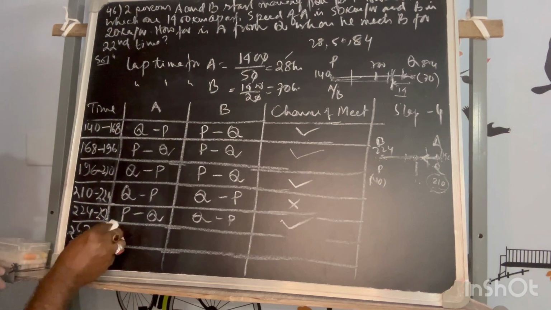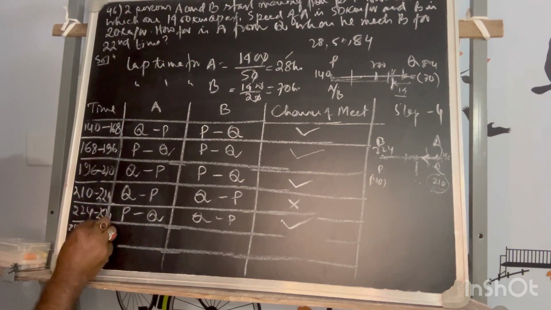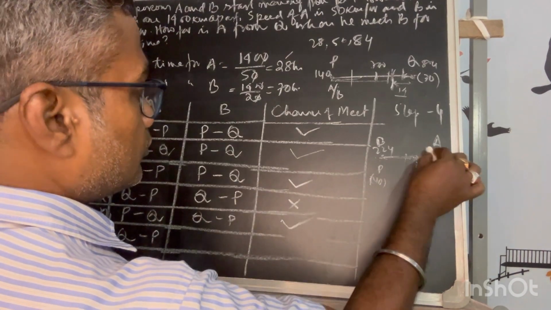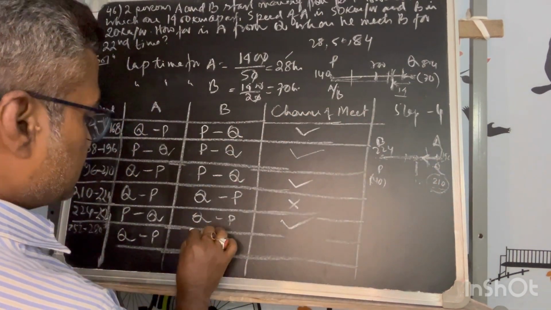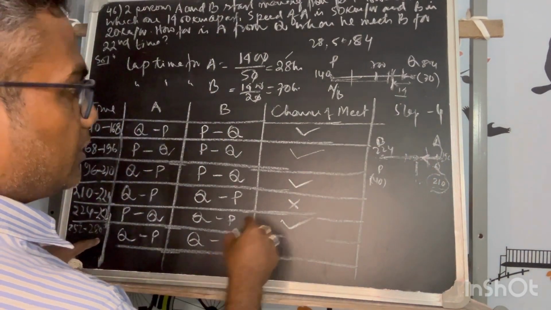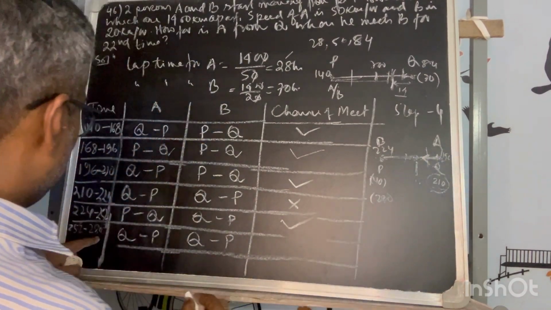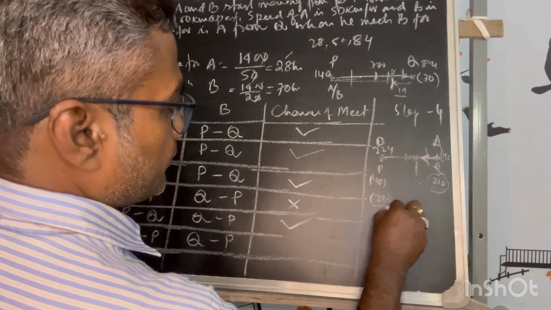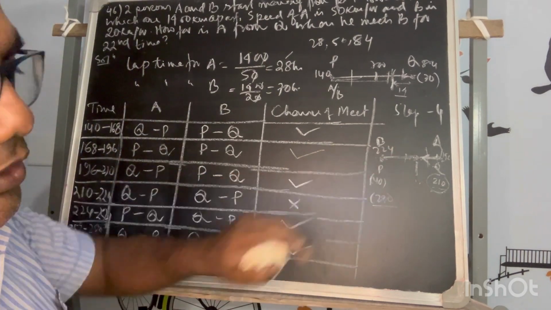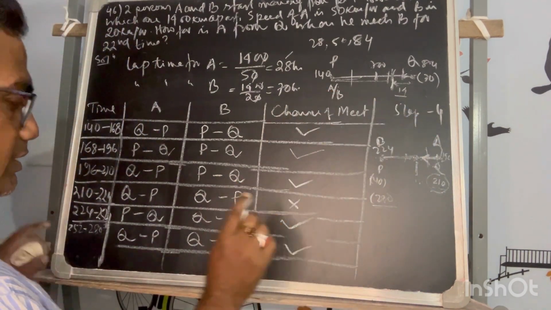So 225 to 280. He is moving from Q to P, and A is still moving Q to P. Where he will reach 280, he will reach here in P. B also will move here, and A also will reach here at 280. So there is definitely a meet at point P when they reach, because this is not the starting point. When they are moving and reaching at the same time, there is a midpoint.